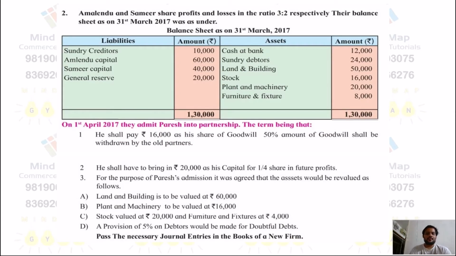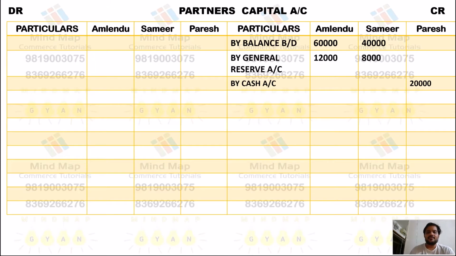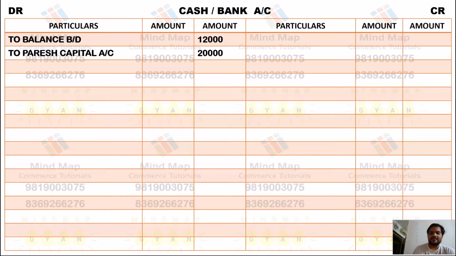Now after this we'll start the adjustments. We start with the second adjustment first. Paresh shall bring in 20,000 as his capital for a 1/4 share of the future profit. So bring in cash capital 20,000: cash account debit, what comes in, and the partner is the giver, so Paresh credit. So by cash account we write over here, and the second effect, cash debit to Paresh capital, 20,000 rupees.